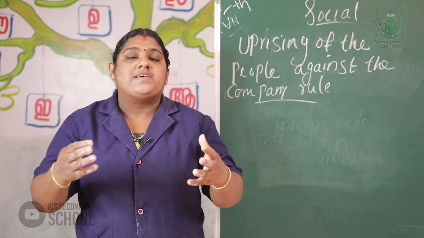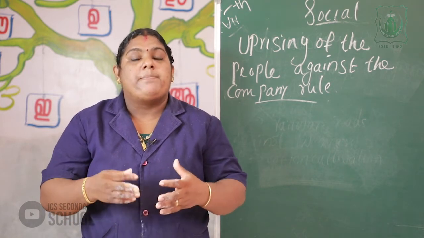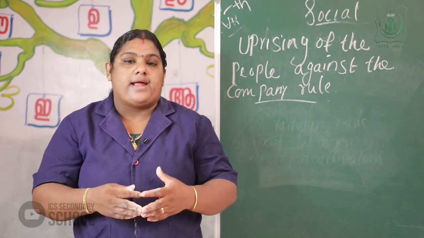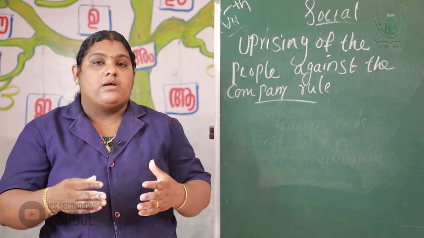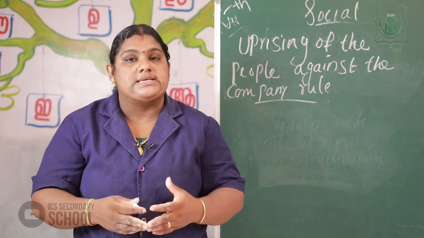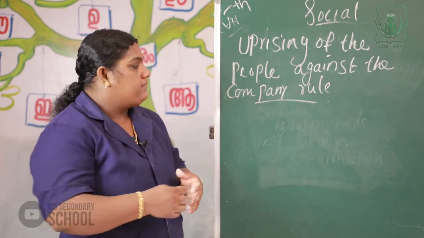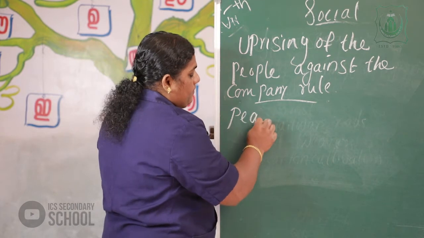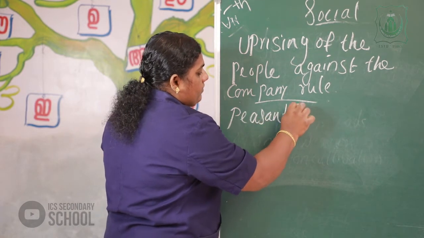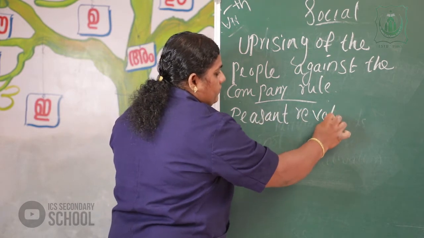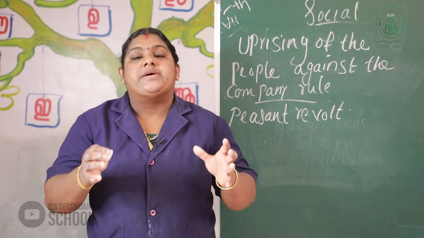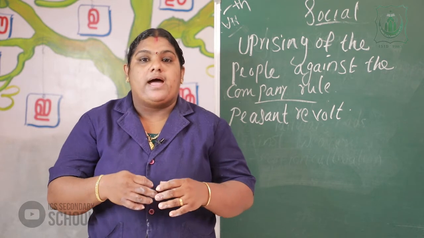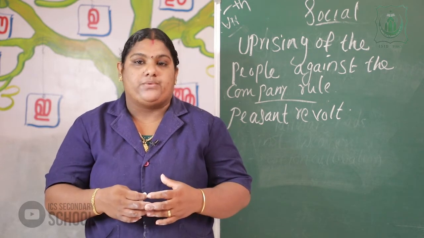Okay, the first rebellion was the peasant revolt, started at the very beginning of the company rule. In India, the first revolt was the peasant revolt. At the very beginning, many peasant revolts started against the company rule.